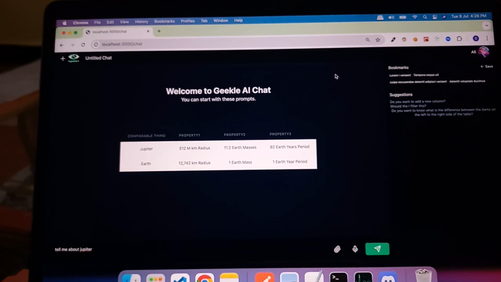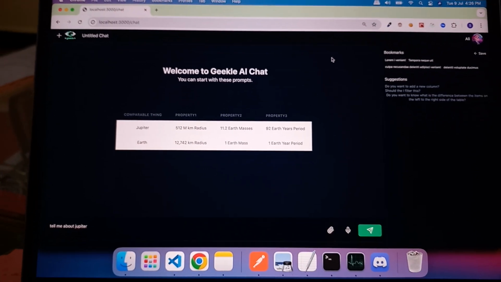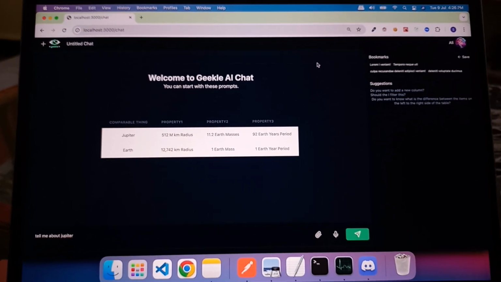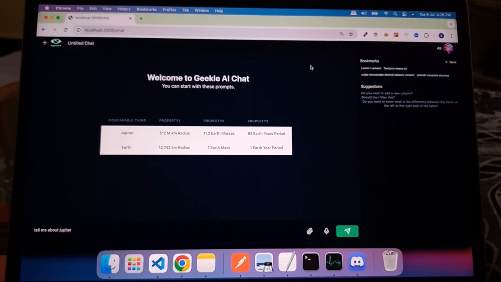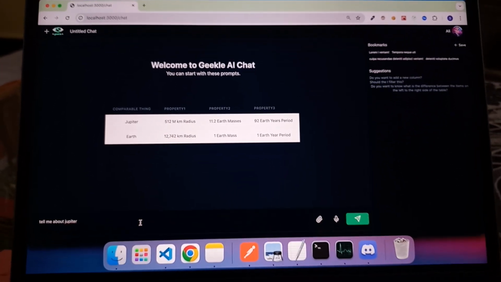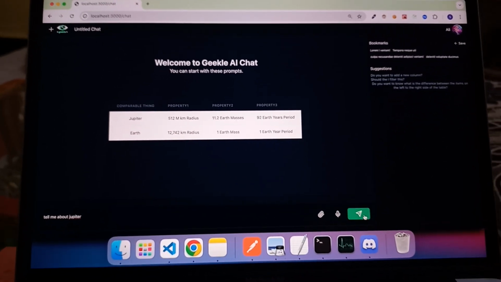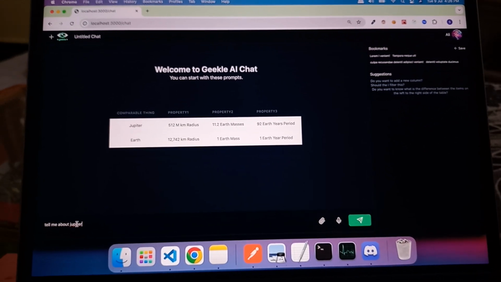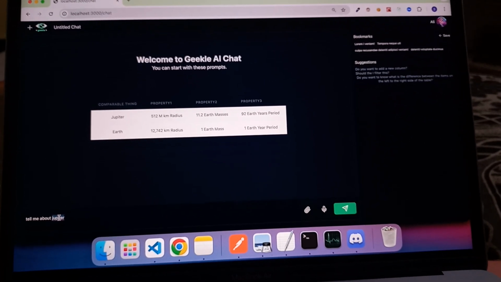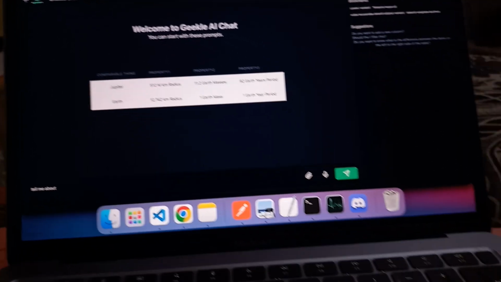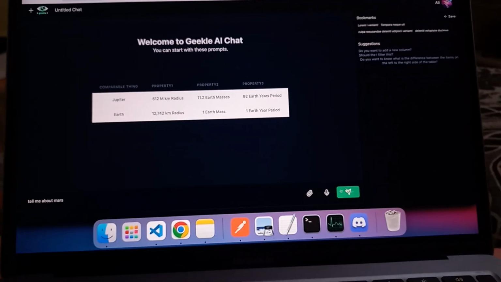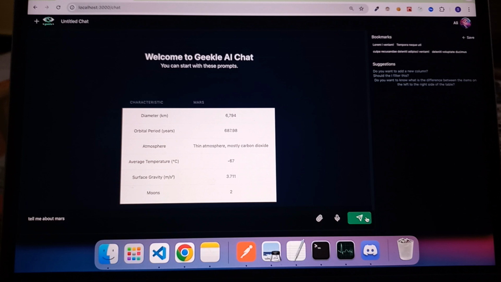So we have been able to achieve a few of the user story endpoints. What you can see right now in front of you is our main user dashboard, which is nothing but a chat window, where I have been giving my queries and submitting them, to which our AI chat assistant gives us an answer. So right now, if I ask, tell me something about Mars, and I send it out.